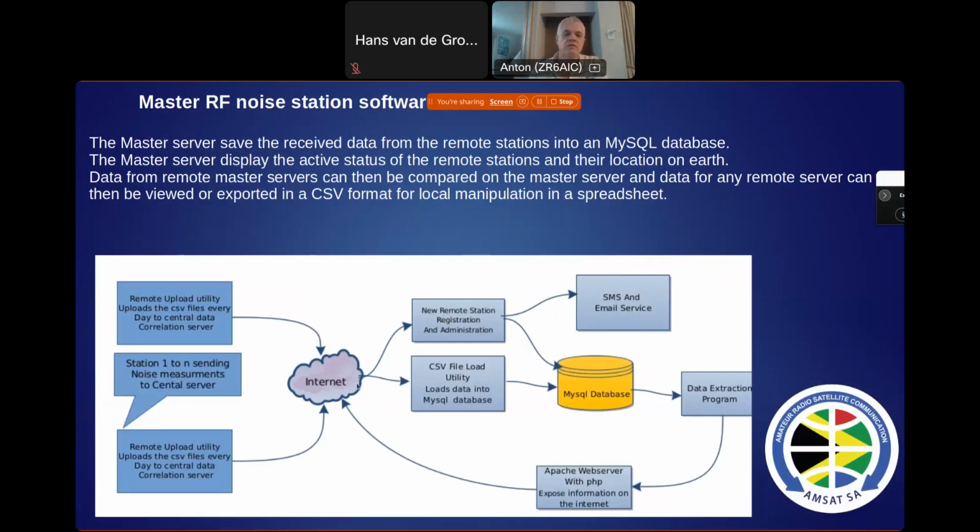And then the files that come in get loaded in the MySQL database. And then that MySQL database offers the data in a graphical format or an export format for you to download and do comparison.